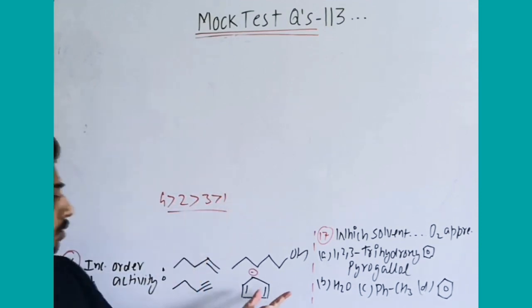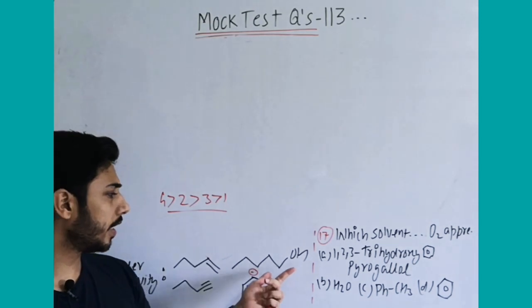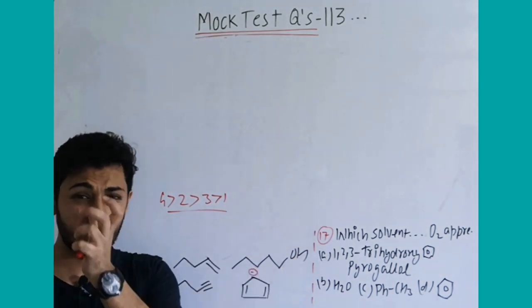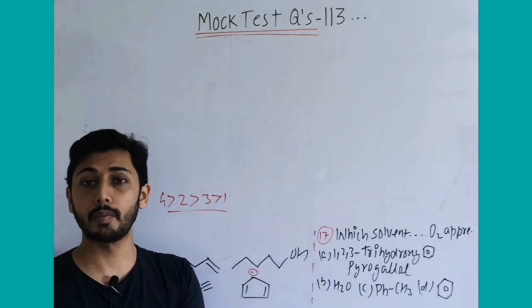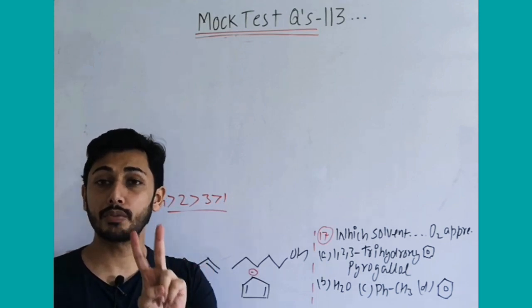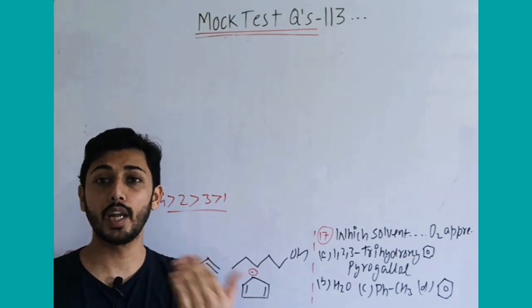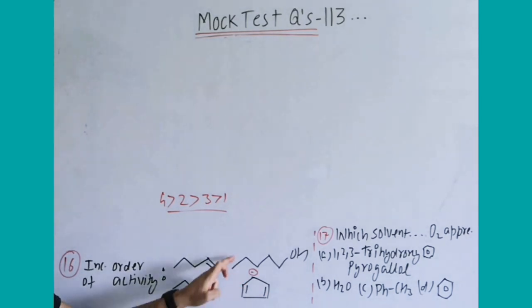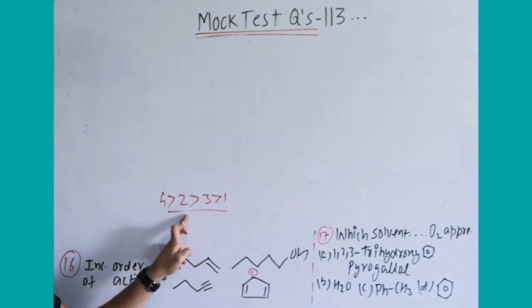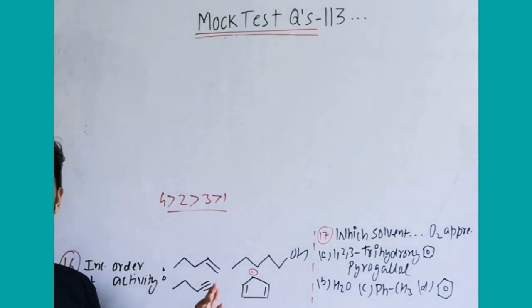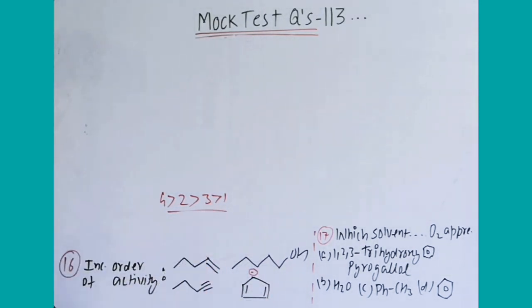And even by values also I checked that yes, it is 16 and it is 16.84. Ultimately values are not important for you to remember, not at all. The only thing is, out of the two possibilities, try to eliminate on the basis of these two. If this is given more, it is less, and no other option is given with 2 and 4. So that means the only answer will be 4, 2, 3, 1.